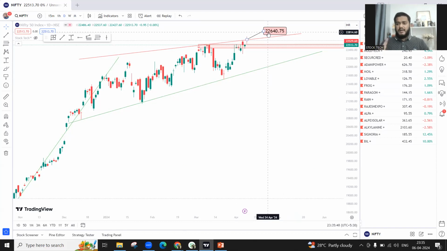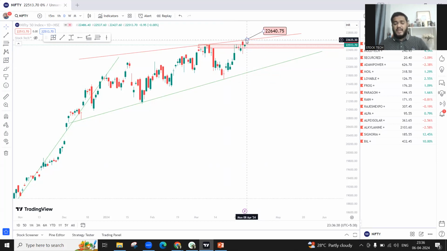So I want on Monday a closing above 22,640. If on Monday there's a closing above 22,640, you can expect a fresh rally in the markets. But in case it does not cross over these levels and makes a deep red candle, then it will be a confirmation of a double top, with a resistance of a falling wedge, which can bring down Nifty to approximately 21,200 levels. So you may get to see a fall of approximately 600-700 points in the month of April.